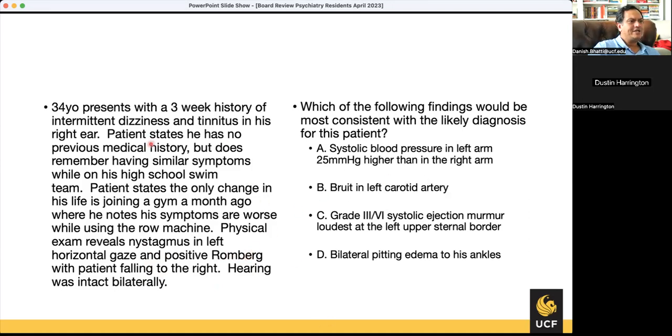So he has vertigo from inner ear involvement, but he also has tinnitus in the ear. So something is causing it, and it's happening with rowing, meaning a change in abdominal pressure. When you row or swim, you have a lot of abdominal pressure, which is causing a change in his blood pressure. So it's some kind of vasovagal phenomenon. So I would say a bruit, but not in the left carotid. Either a change in the blood pressure, systolic, or a bruit. But I think this is an inner ear problem. So I would go with a bruit in the left carotid artery.